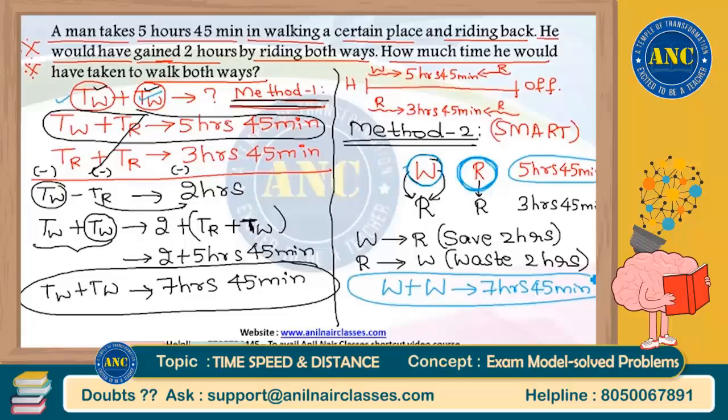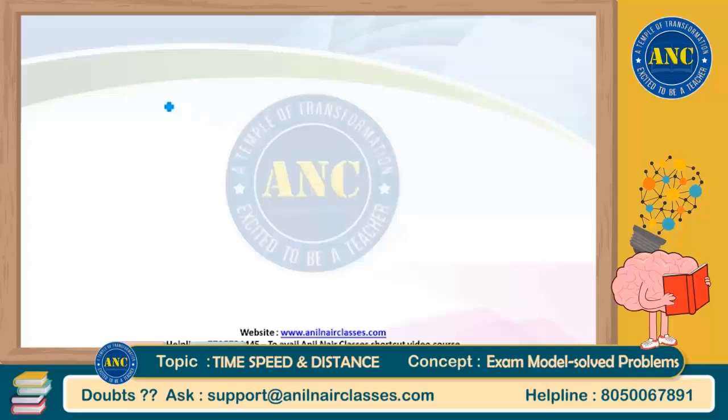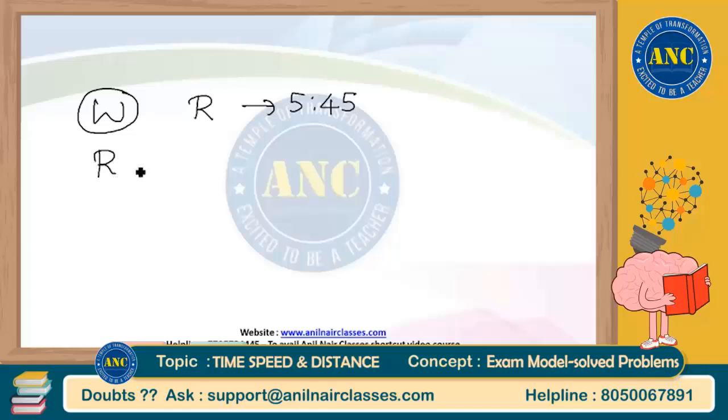Mono Gupta, very easy sir, method 2. What is difficulty? See here Mono, this is for you. First day, I am going by walk, coming back by vehicle. I took 5 hours 45 minutes. Second day, I replaced this walk by ride, coming back also by ride. I took 3 hours 45 minutes.